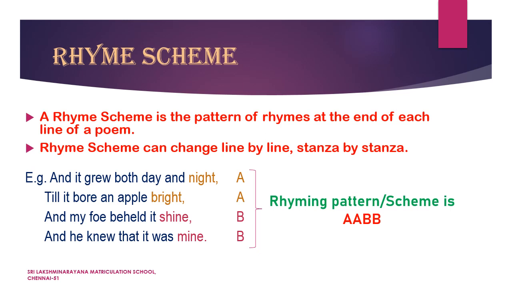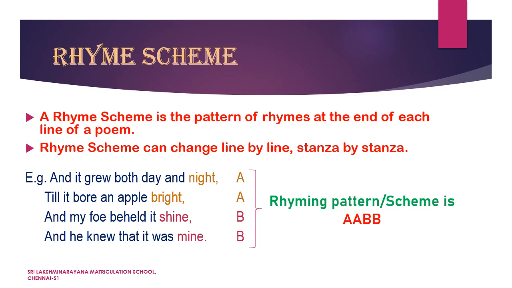And it grew both day and night till it bore an apple bright. And my foe beheld it shine, and he knew that it was mine. The rhyming scheme of the given stanza is A A B B. How is this rhyme pattern derived?